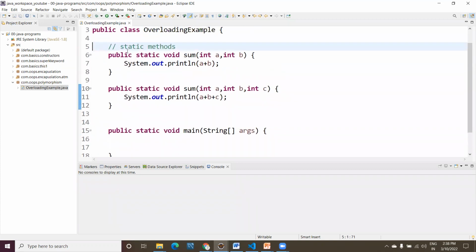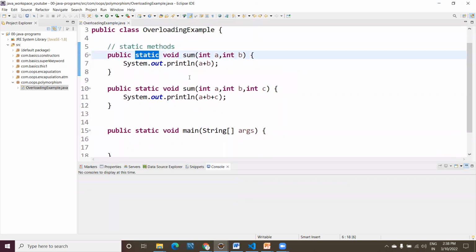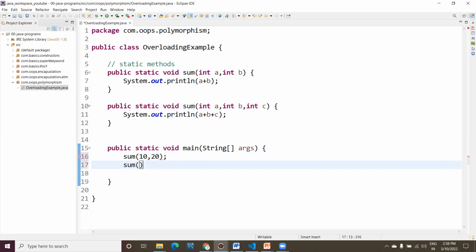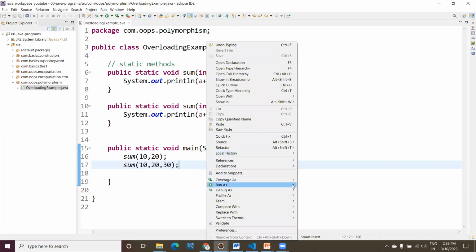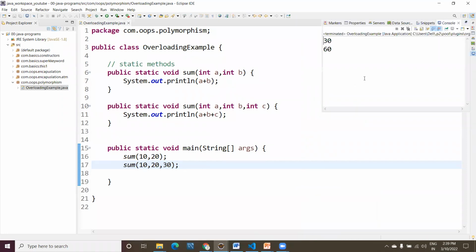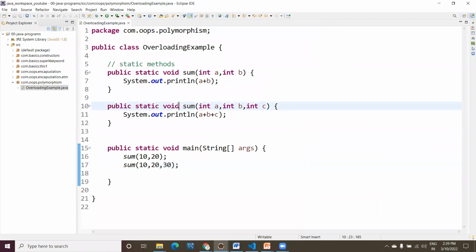These are static methods, so you don't need to create an object. Directly you can call sum of 10, 20 and sum of 10, 20, 30. That's it. This is nothing but overloading. Now let me run this application. Run as Java application. See, 30 and 60. This is one use case.